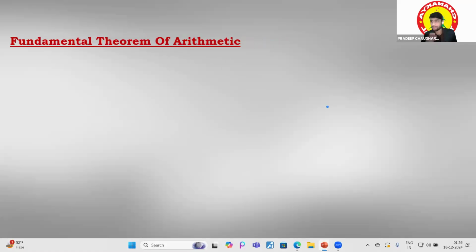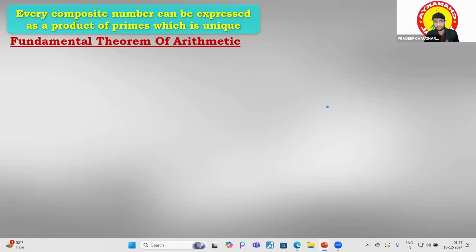Now another concept that we have just seen in the syllabus, and of course the most important concept, is the fundamental theorem of arithmetic. So what does this fundamental theorem of arithmetic say? It is very simple. It is quite easy. It is just saying the normal things, but we have named it a theorem. Every composite number can be expressed as a product of primes which is unique. What does that mean, basically?